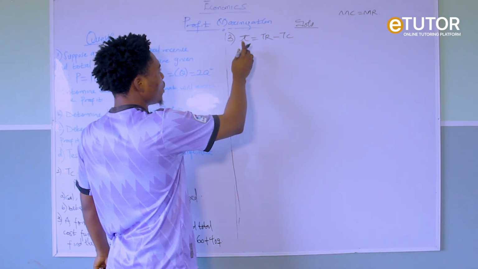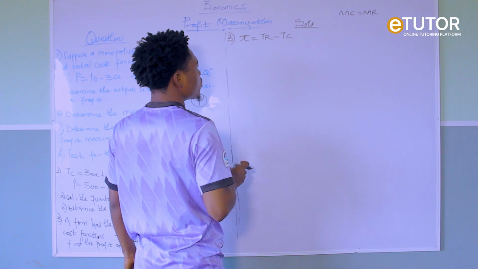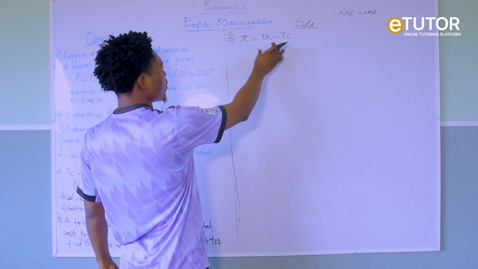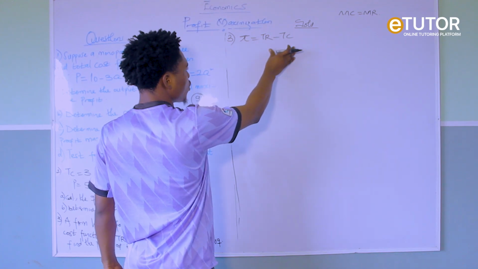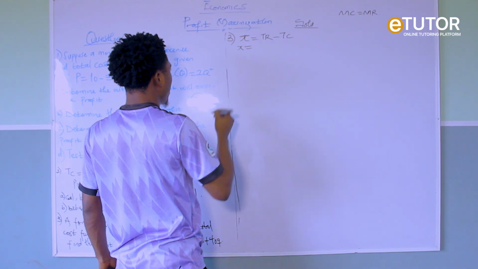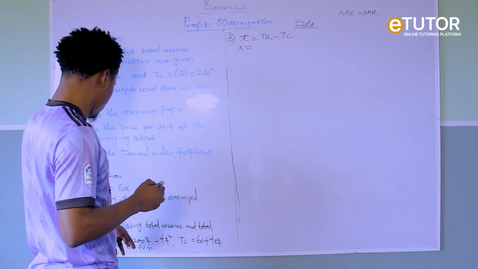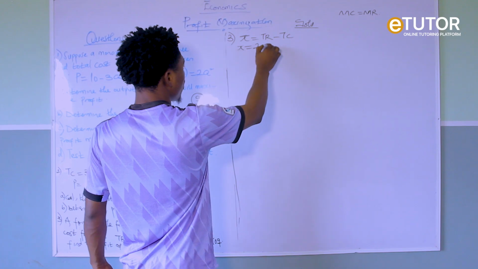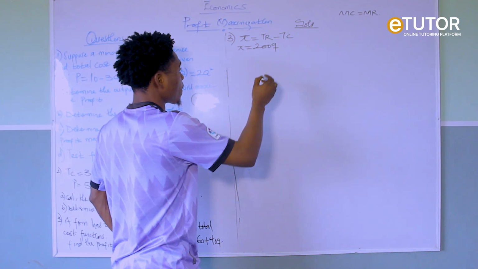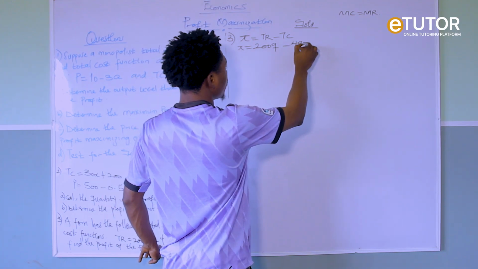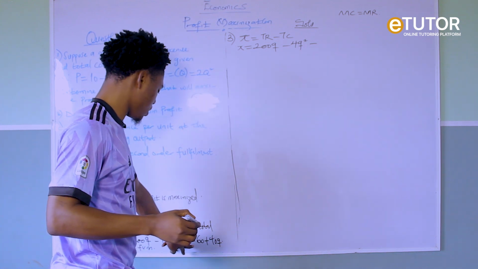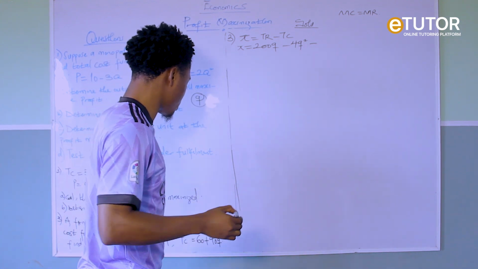So we have to differentiate everything here with respect to Q, equating to what? 0. But first things first, let us write out the profit function. Profit equals TR minus TC. TR is 200Q minus 4Q squared, and TC is 60 plus 40Q.